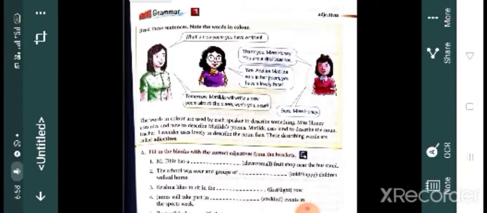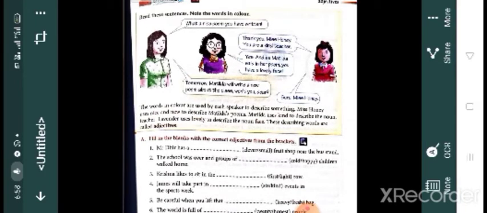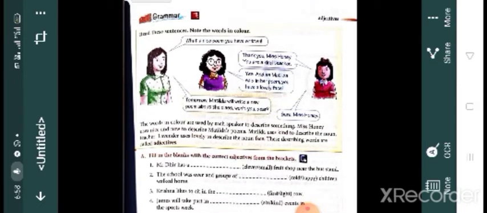Good morning, children. Today we are going to learn one grammar topic in your English reader textbook. That is what? Adjectives. So, children, the term adjective is very easy. It means we use adjectives to describe something.